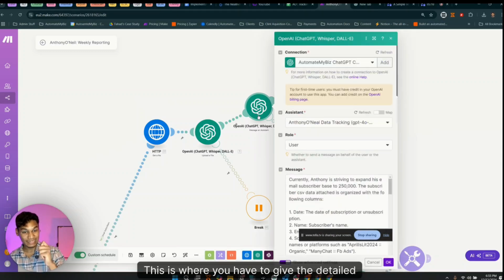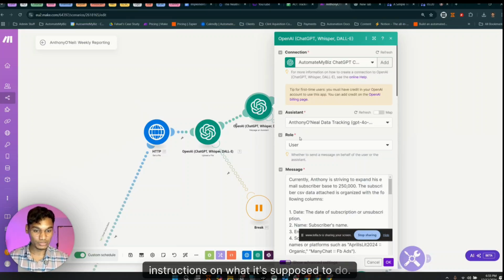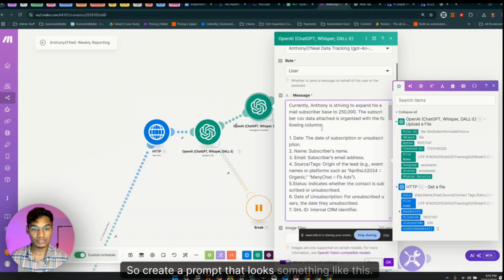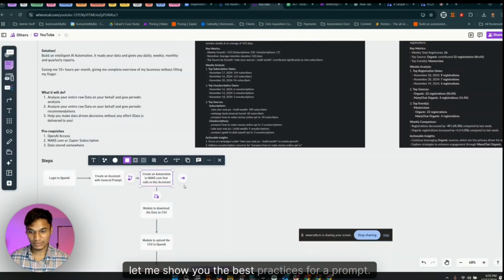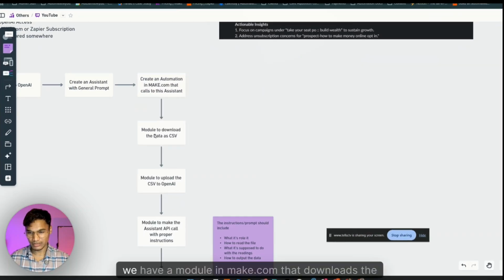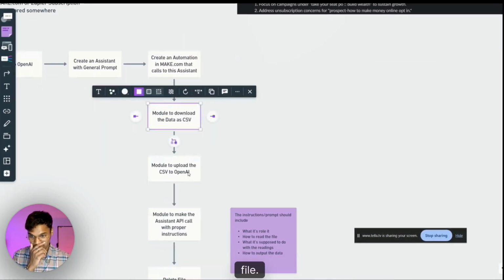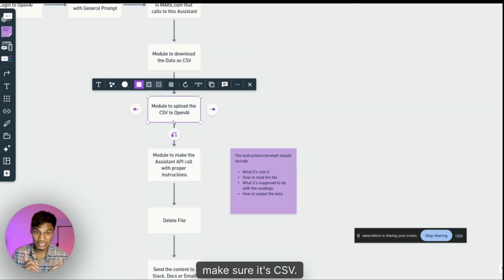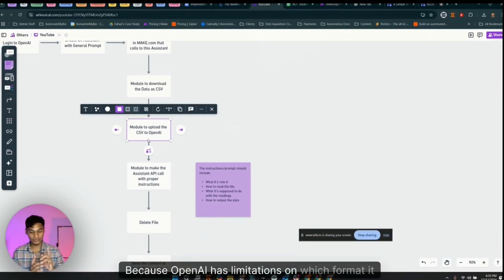This is where you have to give the detailed instructions on what it's supposed to do. So create a prompt that looks something like this. Let me show you the best practices for a prompt. As you can see, we have a module in make.com that downloads the file. Then we upload the CSV. Make sure it's CSV, because OpenAI has limitations on which formats it uploads.